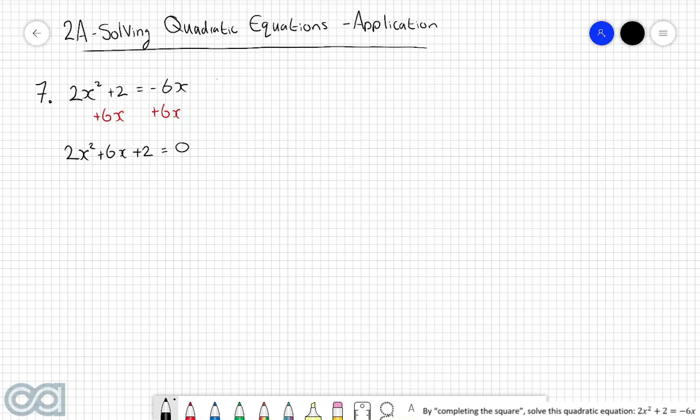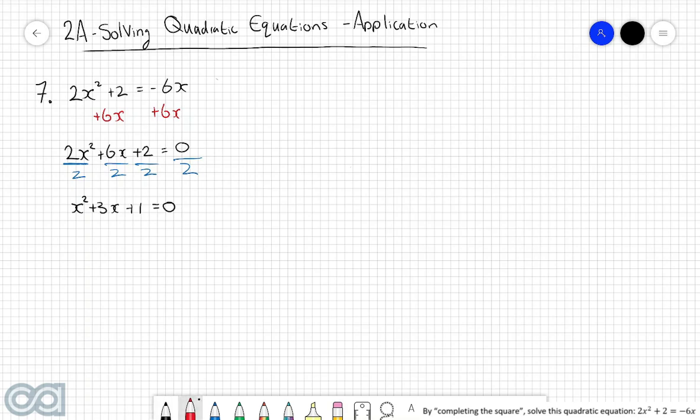Now, we are being asked to use the method of completing the square to solve this, which means, first of all, we need to divide through everything by the coefficient of x squared, which in this case is 2, so we're going to have to divide through everything by 2. And so then what we're left with is x squared plus 3x plus 1 is equal to 0. And remember, this should always be one of your very first steps whenever you're doing the method of completing the square, in that the coefficient of x squared always has to be 1.